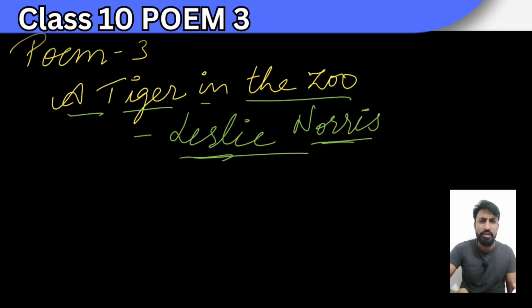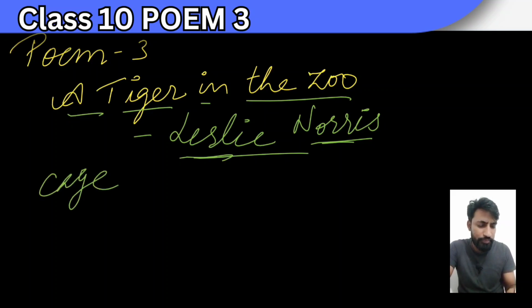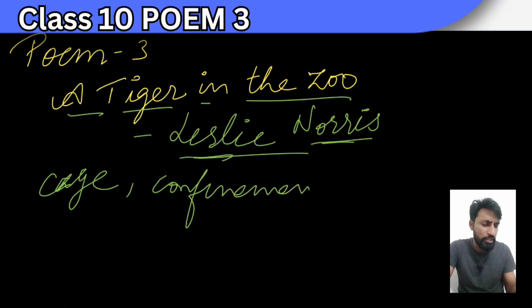The poet is talking, there is a tiger, there are 3-4 stanzas in which the poet is talking about how the tiger was in the zoo. It is not able to go anywhere, it is roaming in its cage confinement. It is in the confinement, it is caged, and it is walking on its padded paws or its pads.